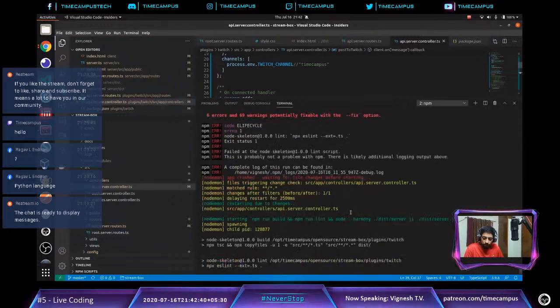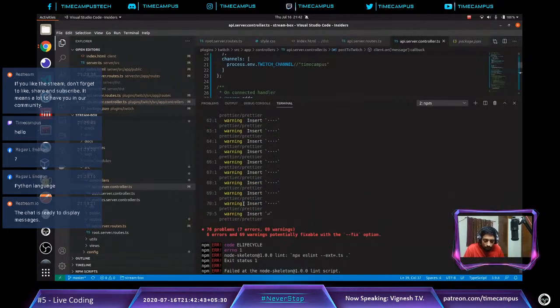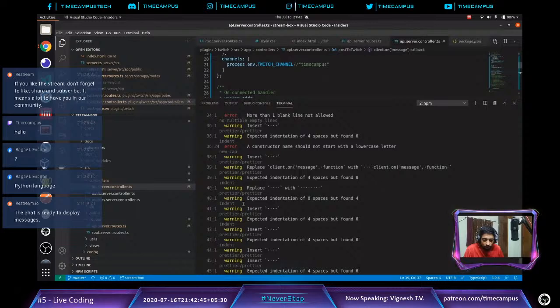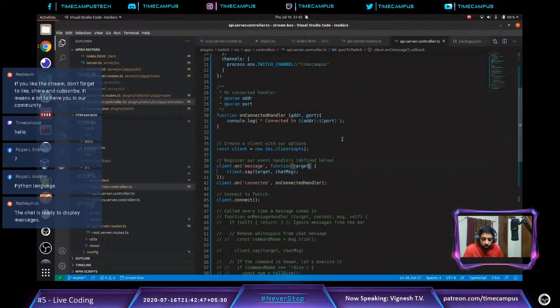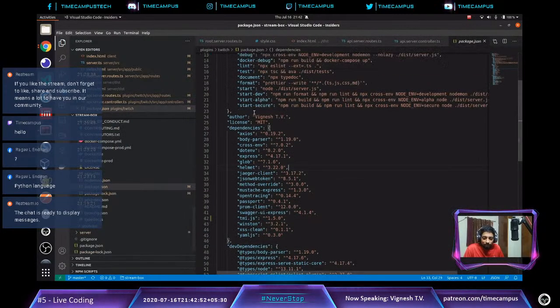So let's see if our errors are solved. We have 6 errors and 69 warnings. My god. Constructor name should not start with a lowercase letter. Okay, let's do one thing. For now again, we will comment out ESLint.